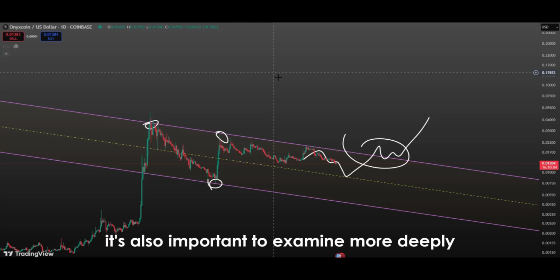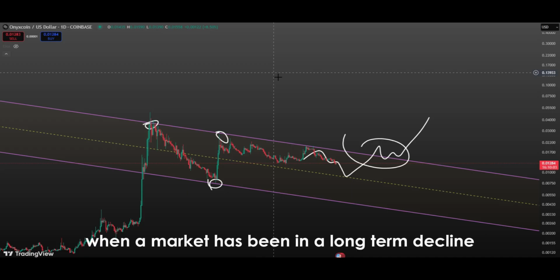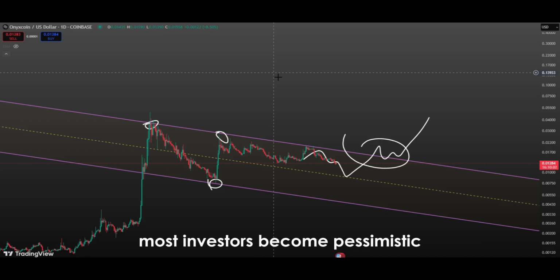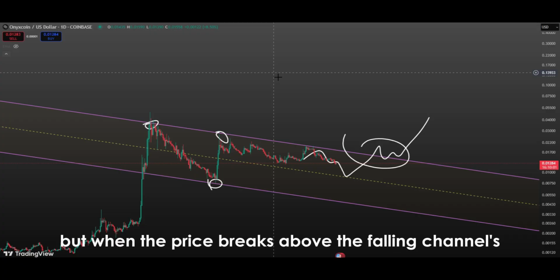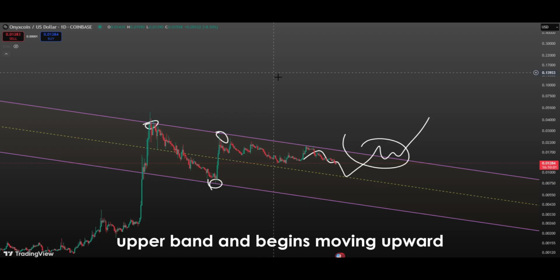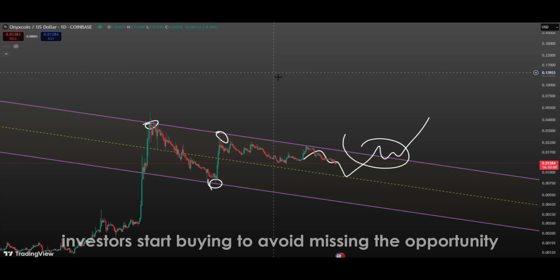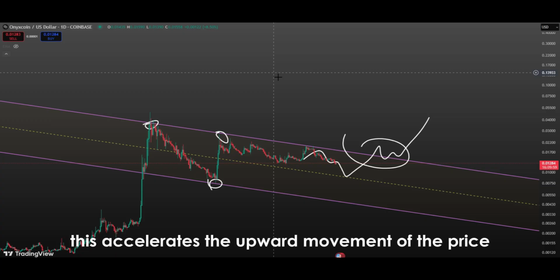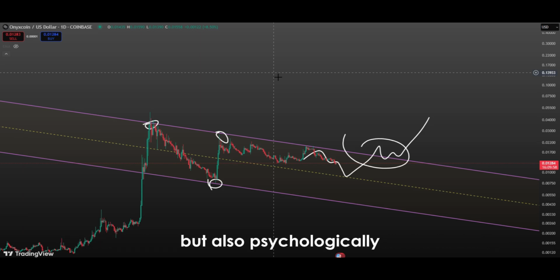It's also important to examine more deeply the psychological effect of falling channel breakouts. When a market has been in a long-term decline, most investors become pessimistic. This pessimism is known as bear market psychology. But when the price breaks above the falling channel's upper band and begins moving upward, this pessimism turns into optimism. By human nature, investors start buying to avoid missing the opportunity. This accelerates the upward movement of the price. In fact, a falling channel breakout signals not only technically but also psychologically the turning point of the market, because seller strength is broken and buyer's appetite increases.